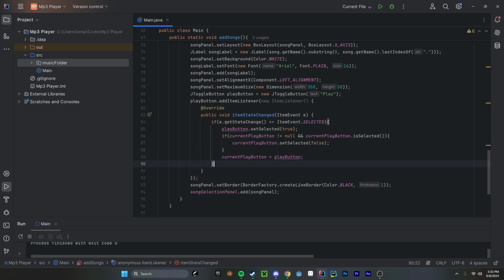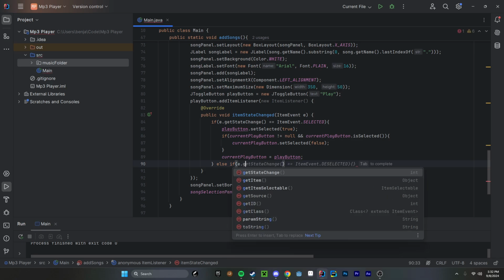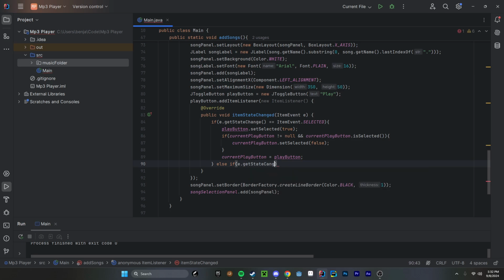And here we're going to do else if e.getStateChange() equals DESELECTED.